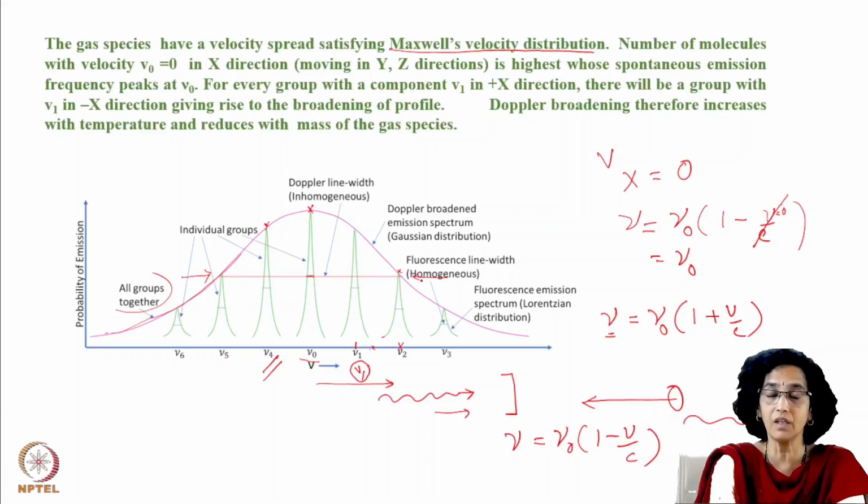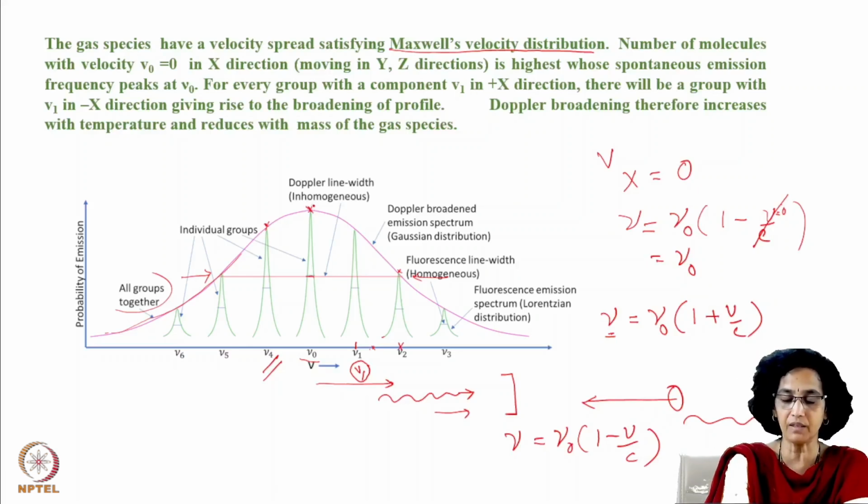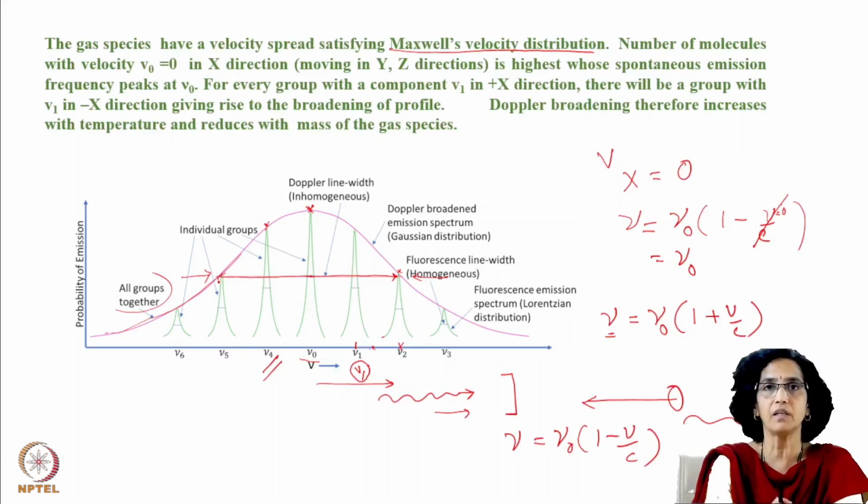If you think of full width at half maximum, you know what is full width at half maximum, no? If this is the peak, then what is the spread at half of that? So this will be the total frequency spread of this particular ensemble.